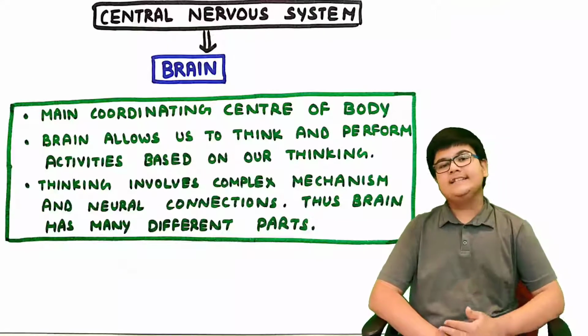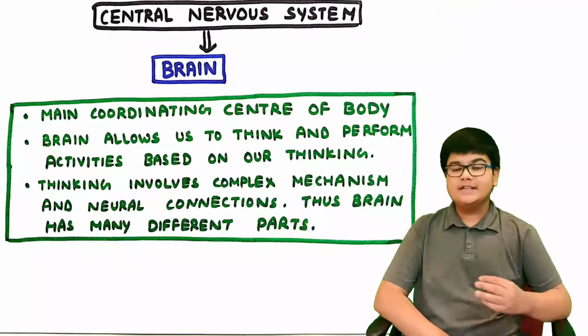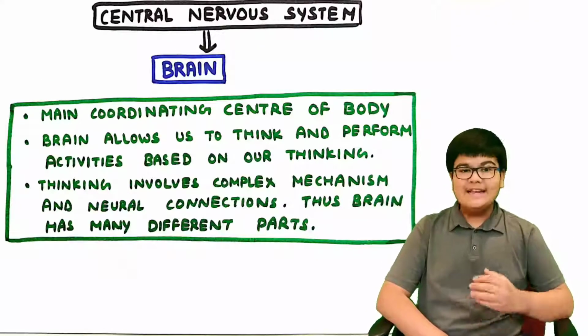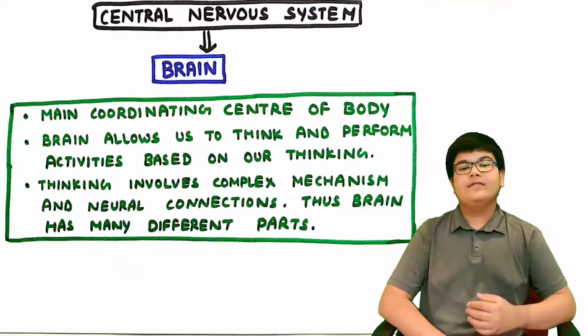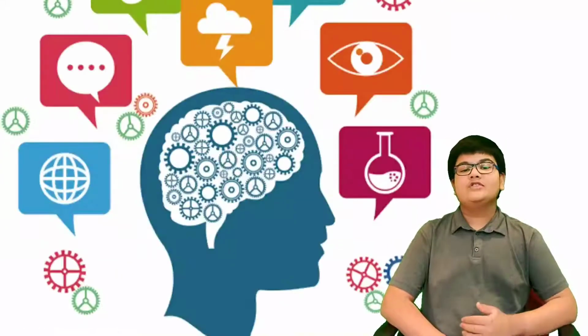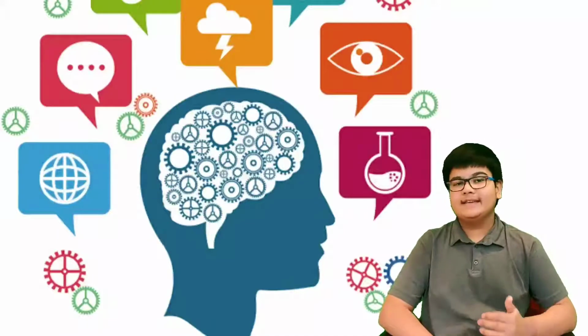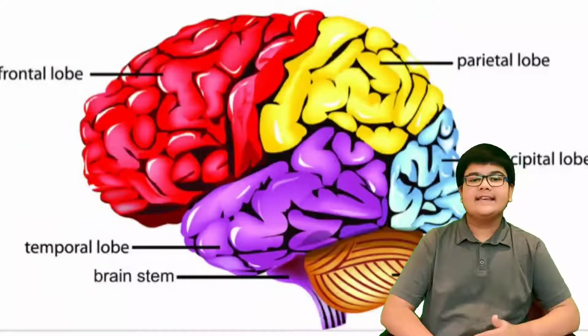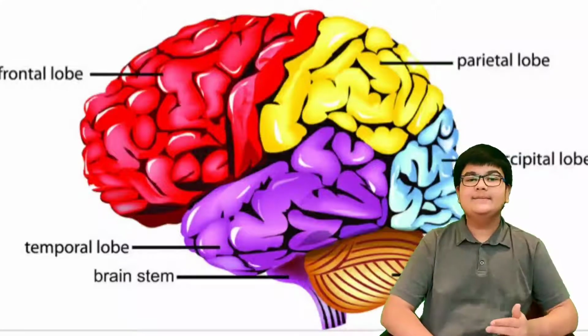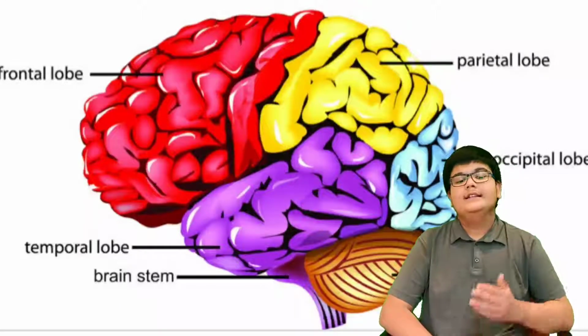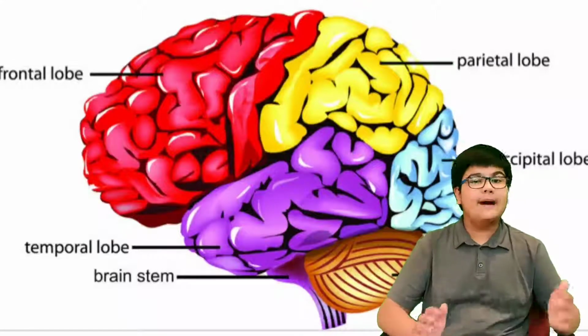Now let us study the central nervous system. First, brain. So brain is the main coordinating center of the body. Brain allows us to think and perform various activities based on our thinking. Now this thinking involves very complex mechanisms and neural connections. Thus, the brain has many different parts.